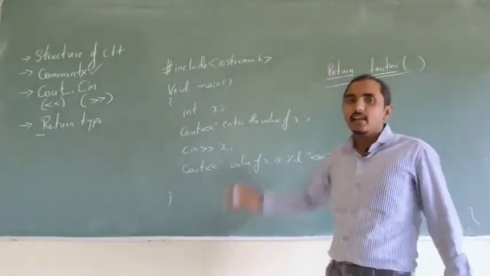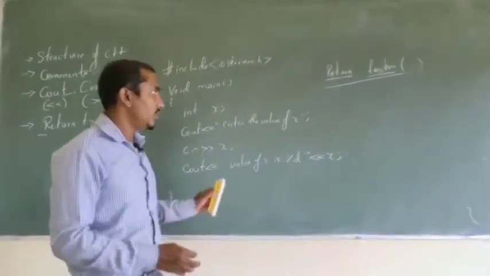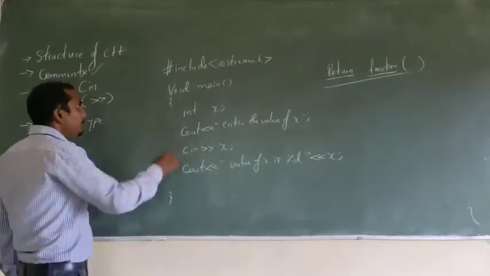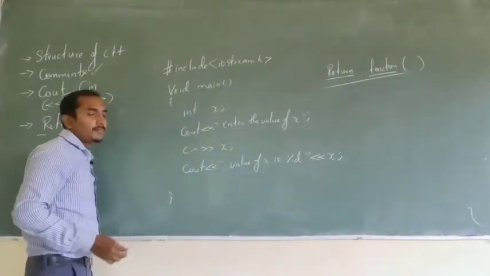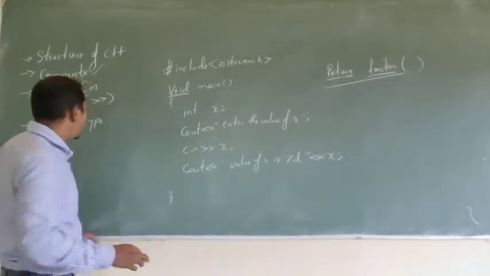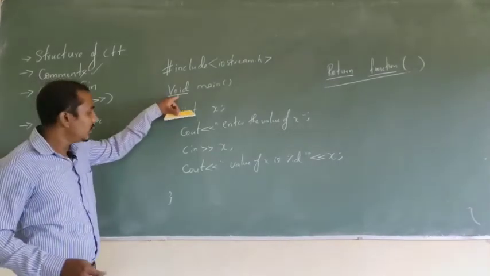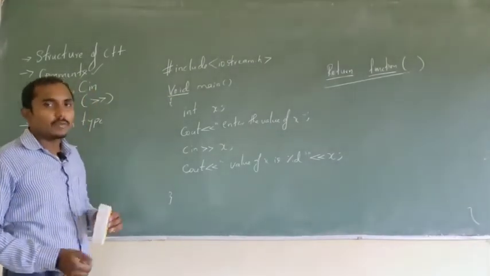This is how you write your function definition or function declaration. Similarly, main is also a function. In this main function, what have we written first? Void, that represents the return type. Whenever I say void, this function does not return any value.